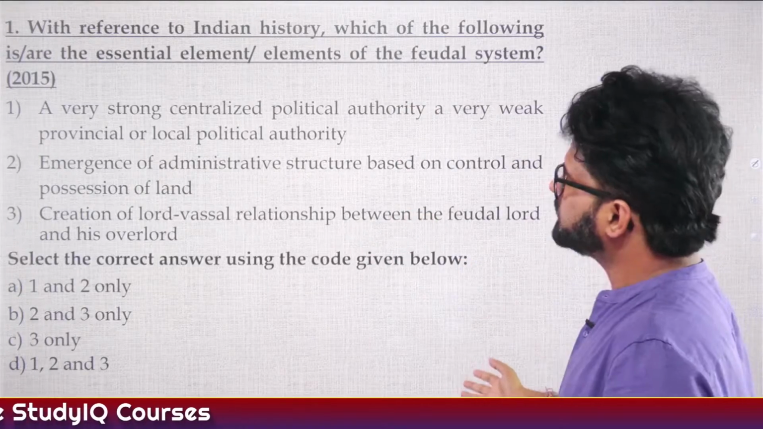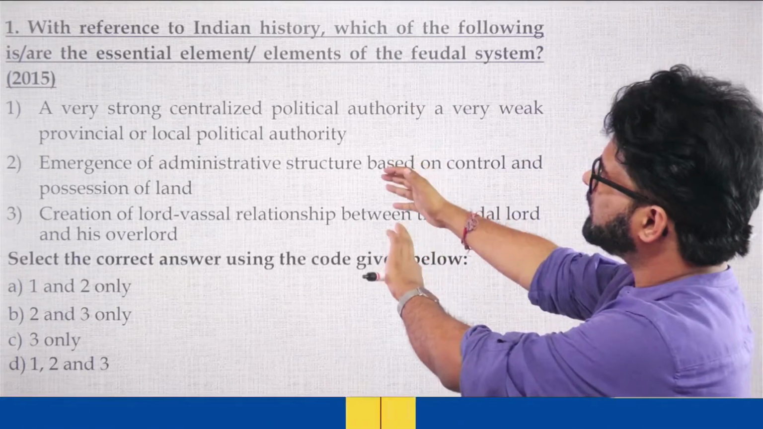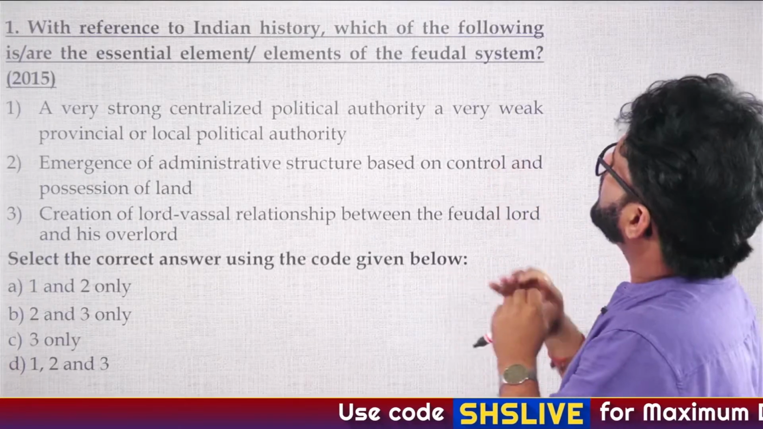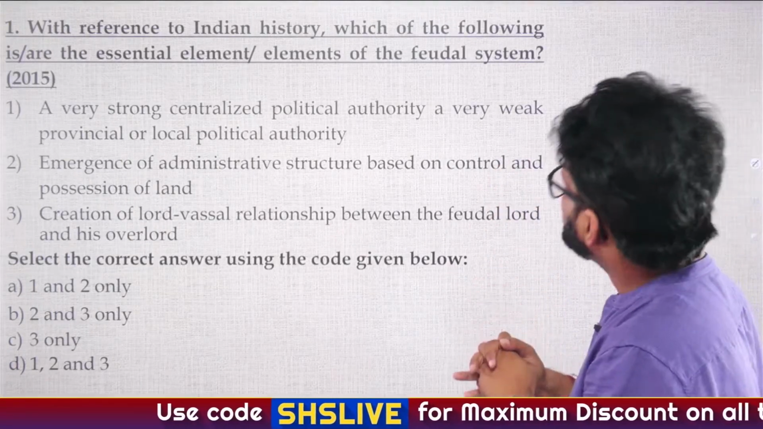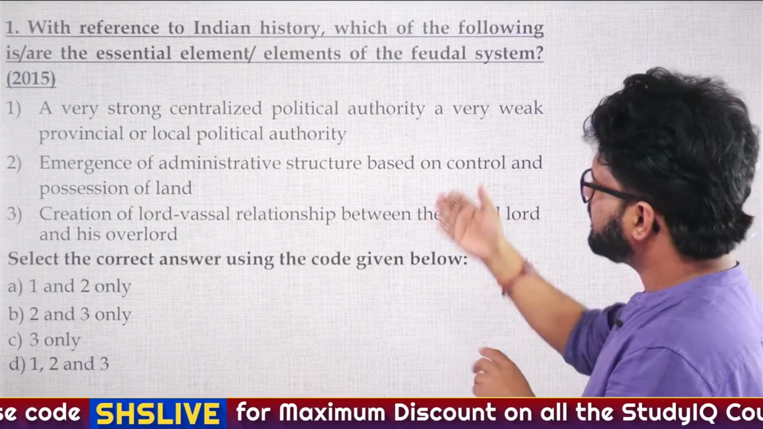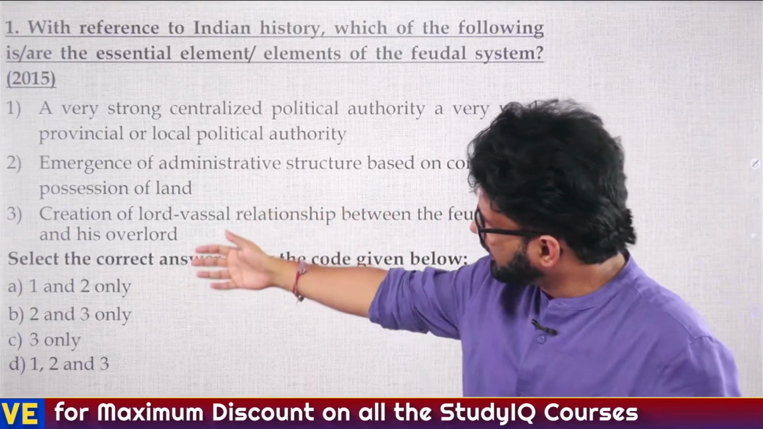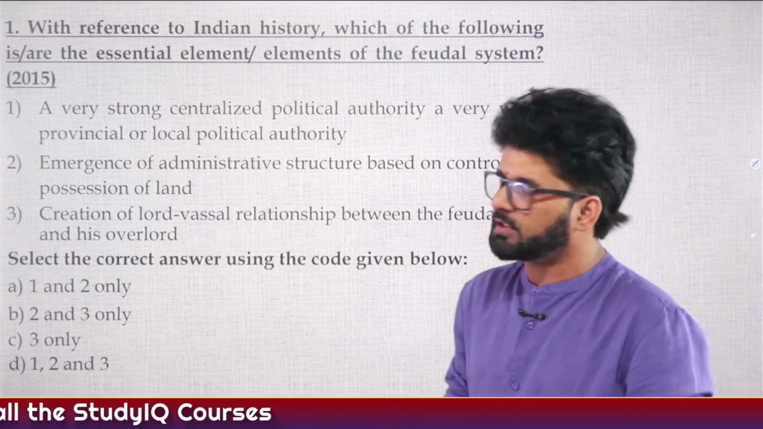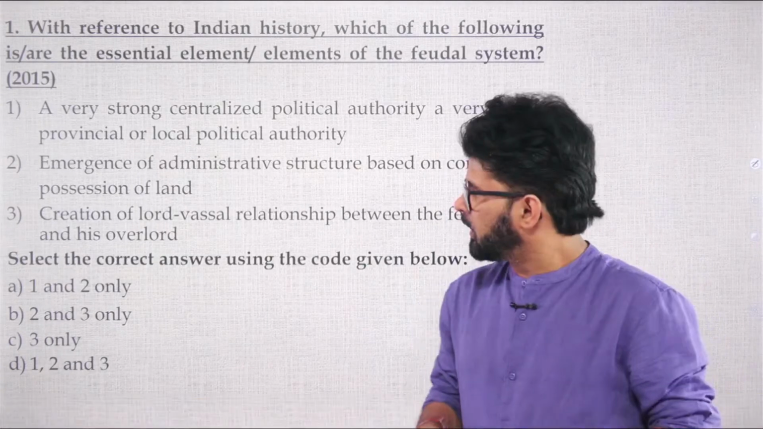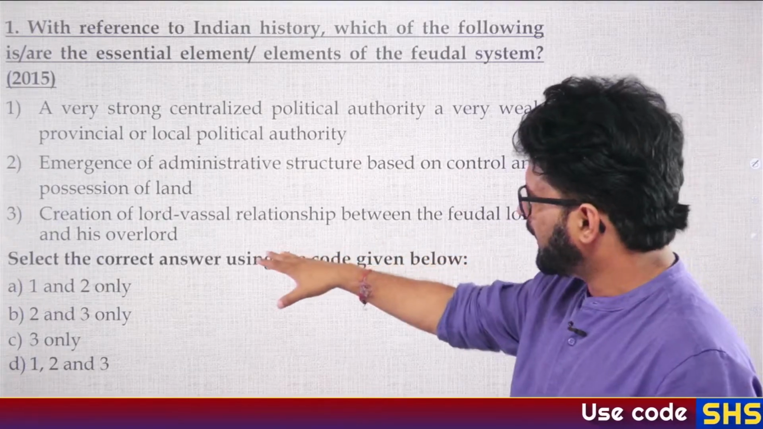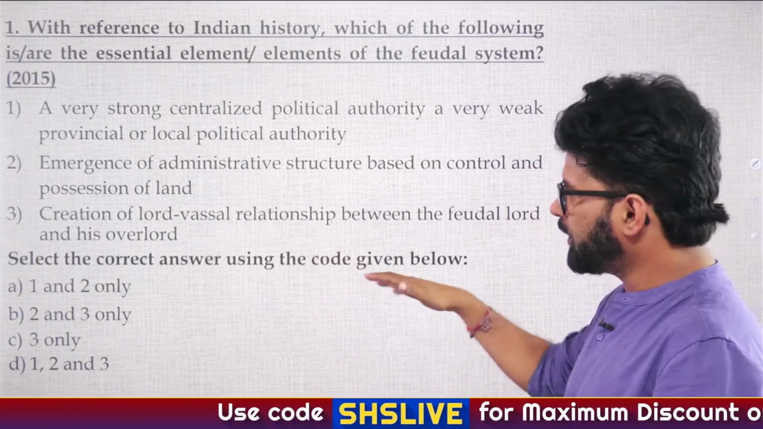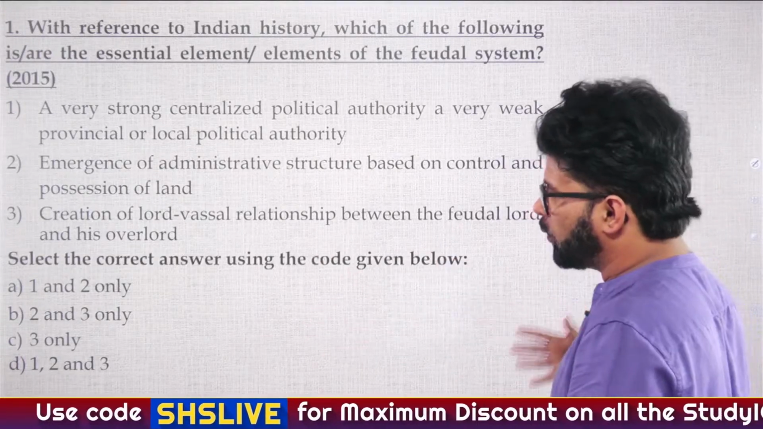You have seen this, or for the people who are differently abled, I have told you the options, you can rewind it. They're asking about the feudal system, essential elements, and the 3 options are: very strong centralized political authority. Second option is emergence of administrative structure based on control and possession of land. Third is creation of lord and vassal relationship between the feudal lord and his overlord, right? So what is the correct answer? And then the options: A 1 and 2 only, B 2 and 3 only, C 3 only, D 1, 2 and 3.